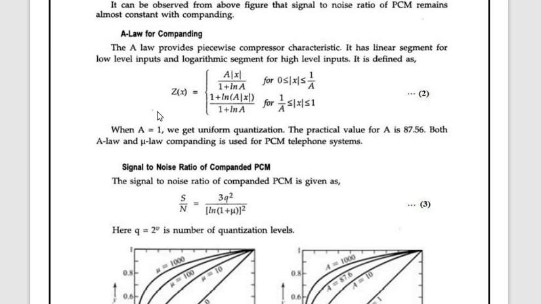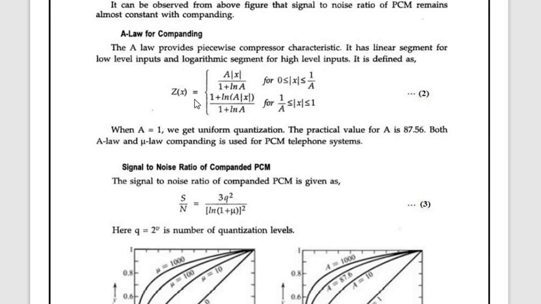It is linear for the smaller values of the inputs and logarithmic for the higher values of the inputs. The A law provides a piecewise compressor characteristic. It has a linear segment for the low level inputs and a logarithmic segment for the high level inputs.